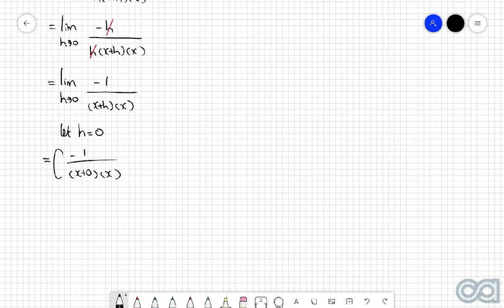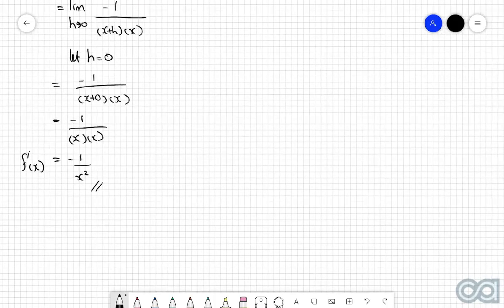Once again, you'll notice I'm no longer writing the limit notation because we've already substituted in the h equals 0. This is then going to turn to negative 1 over x times by x, which is negative 1 over x squared. So that's f dash of x is negative 1 over x squared. So that's that one there.